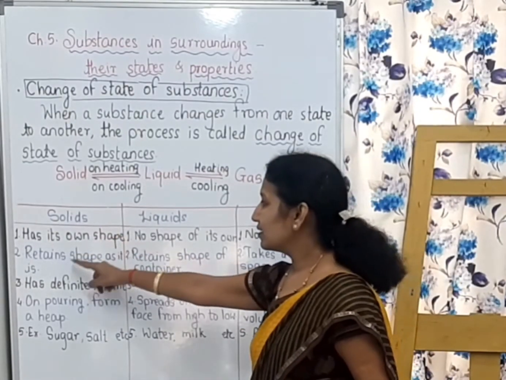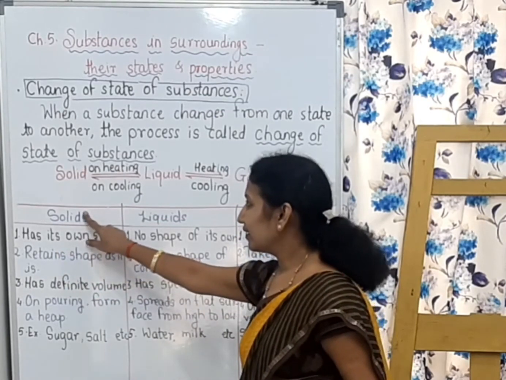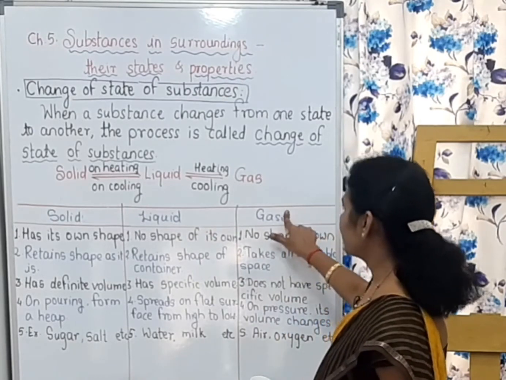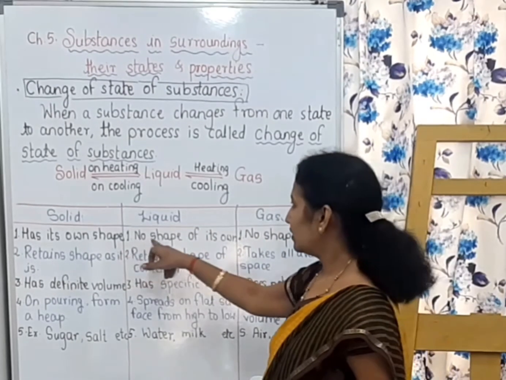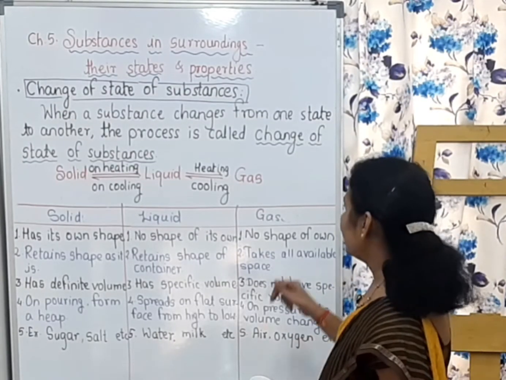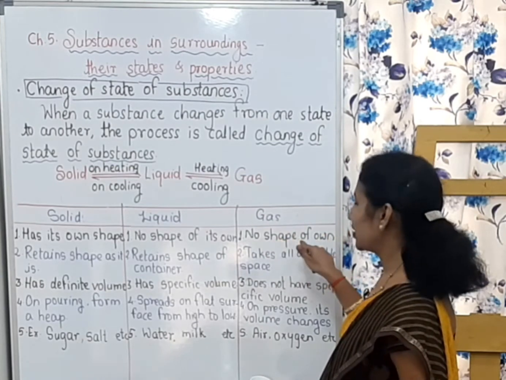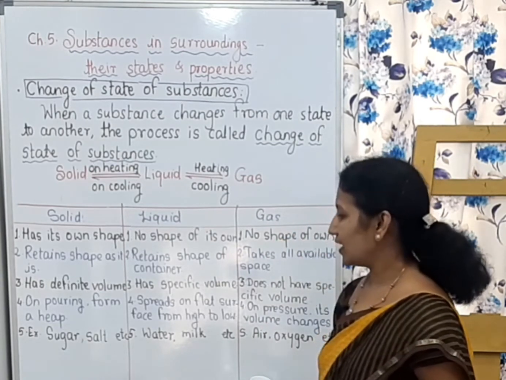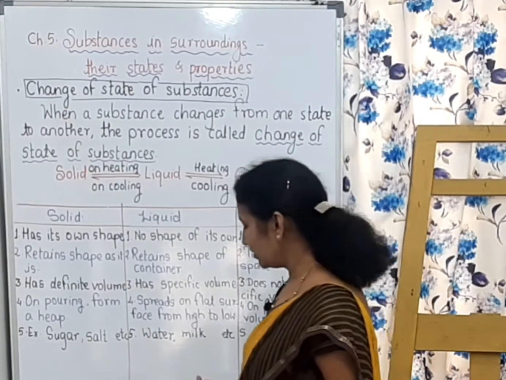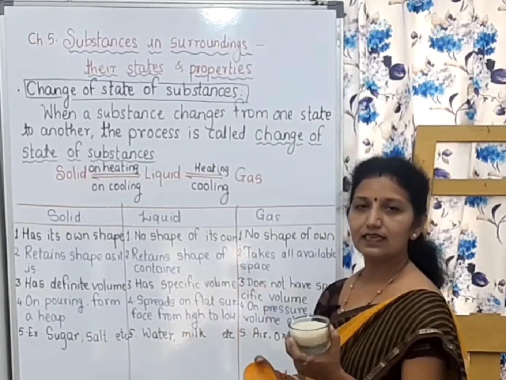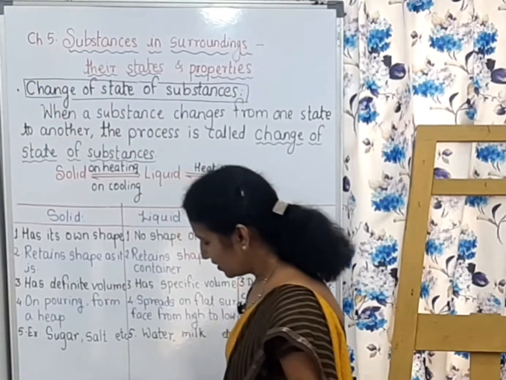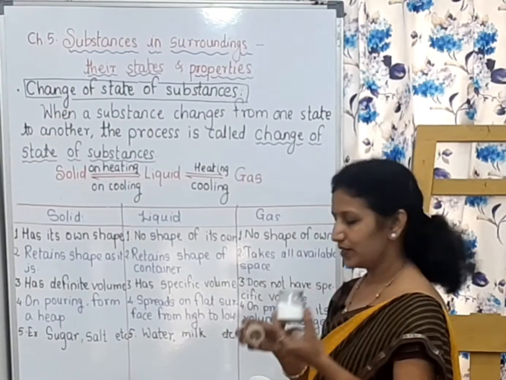Solid has its own shape. But liquid has no shape of its own. And gas has no shape of its own. See, only solid. For example, these are alum crystals. They have their own shape. This is sugar. Sugar also has its own shape. Salt also has its own shape.